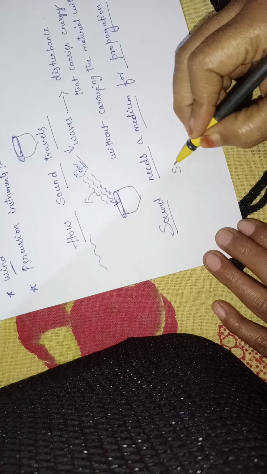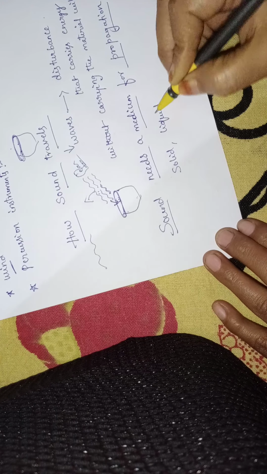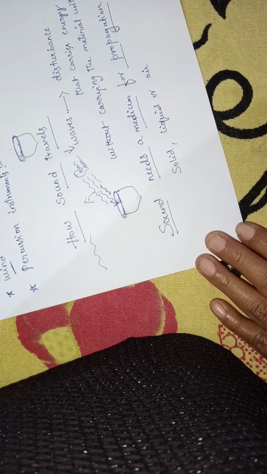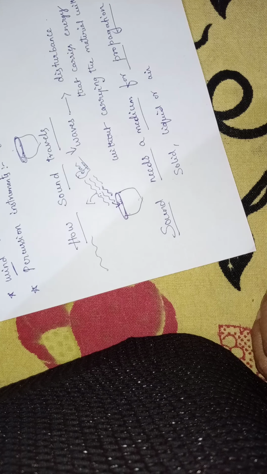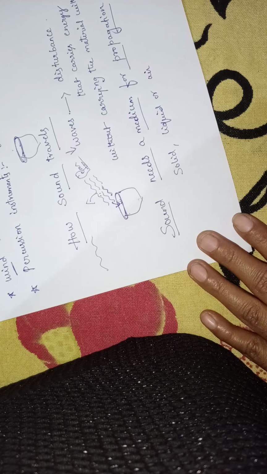Medium means either a solid or liquid or air. For propagation of sound, there should be a medium. For example, when I am beating this table, sound is produced, or not? Yes. So either it should be a solid medium or liquid or air.